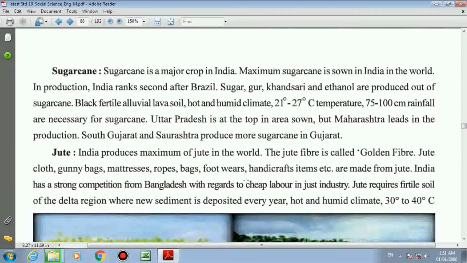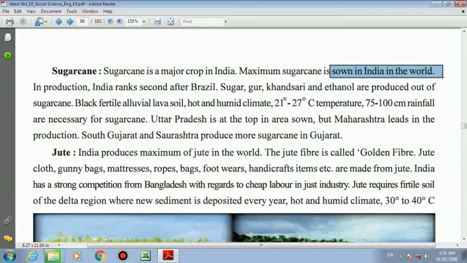Sugarcane first. We'll discuss sugarcane. Sugarcane is a major crop in India. Maximum sugarcane is sown in India in the world. The highest sugarcane is grown in India in the world.